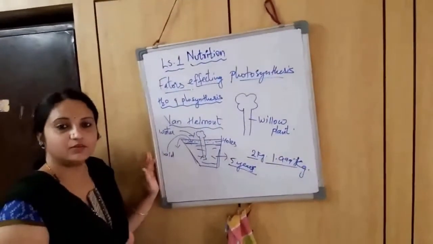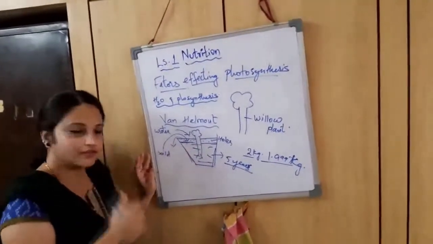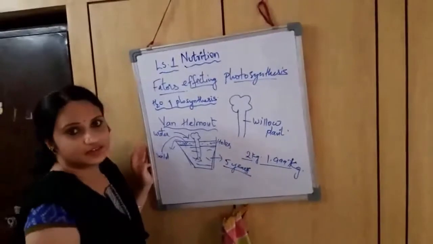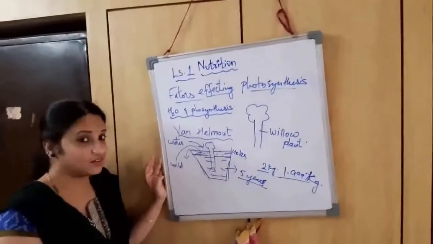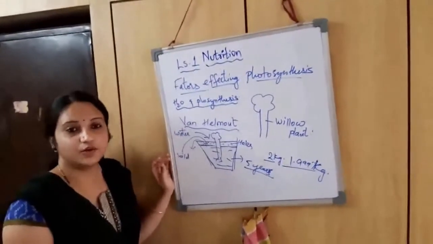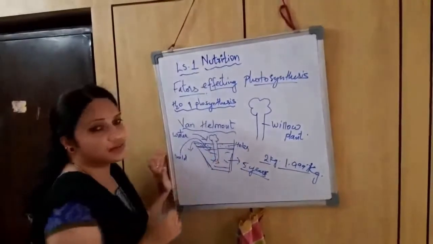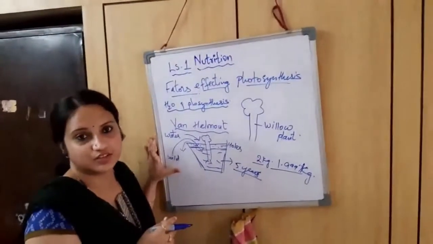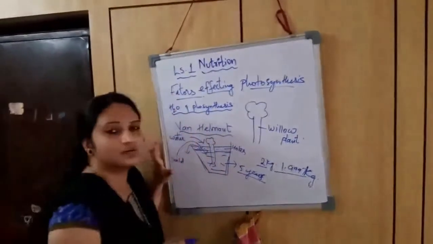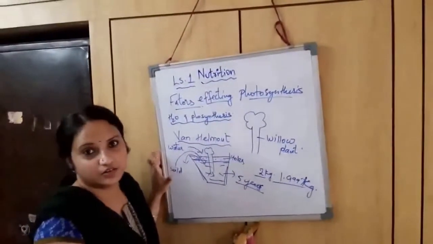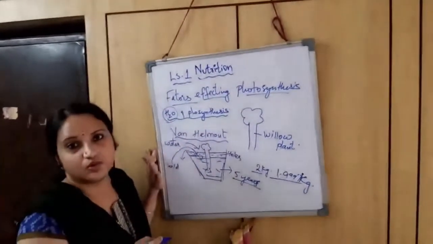Why do you think it has grown? Do you think it has eaten the soil and grown? If it had eaten the soil, then the amount of soil would have decreased. Yes or no? But it did not happen. It means that the plant is not at all eating soil. Then how do you think it has grown? It is because it drank the water that you supplied continuously for the past 5 years. So by drinking this water, the plant has grown to a certain height. So during photosynthesis, water also plays an important role for its growth.